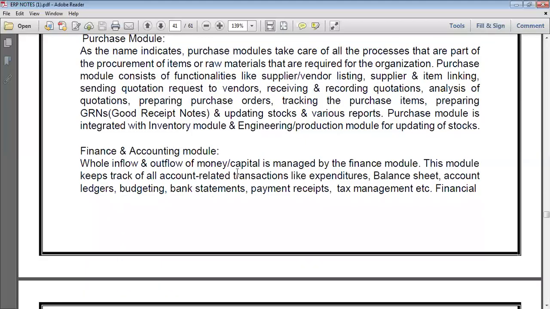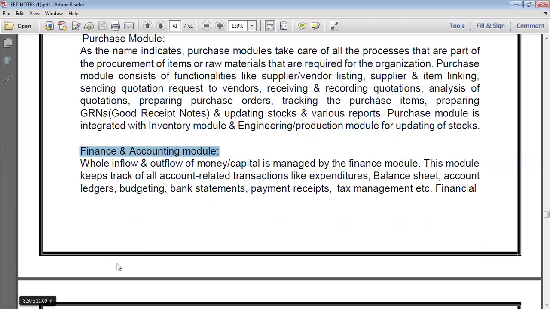Next, the finance and accounting module. This is the backbone of the company. It handles all inflow and outflow, cash inflow and cash outflow of money. Receipts and payments are involved in this finance and accounting module. Capital is managed by the finance module.